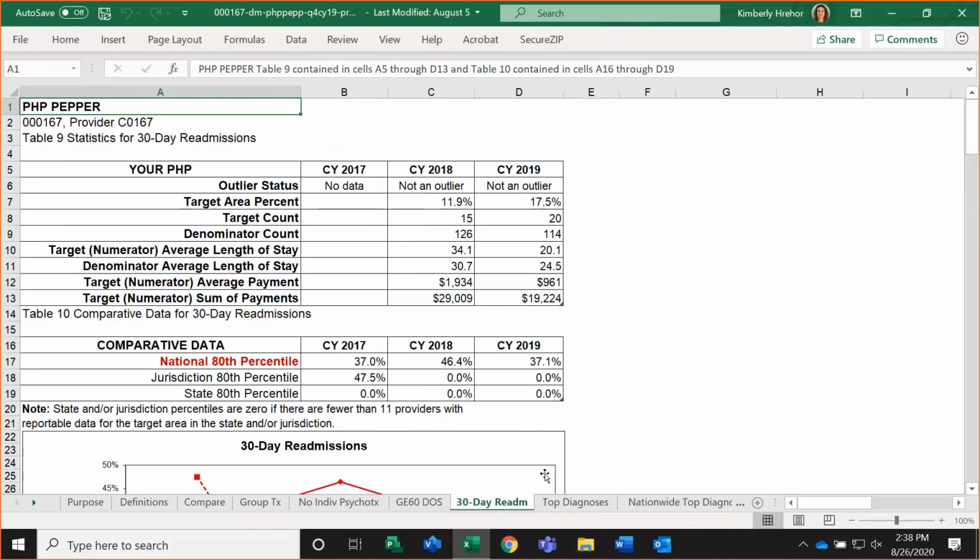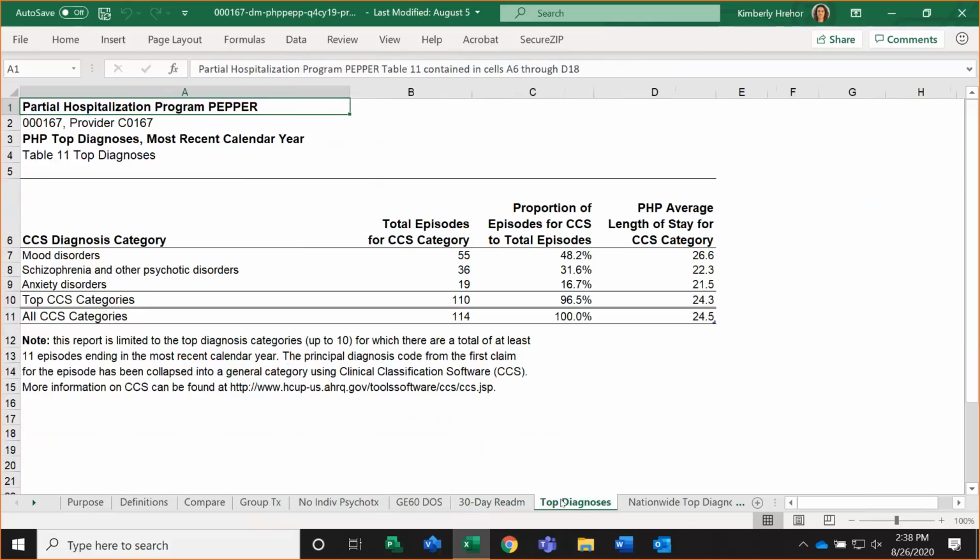All right, and then lastly, we have a couple of supplemental reports within the PHP PEPR that don't have any bearing on outlier status for your organization, but they're just provided for comparison use for supplemental information.